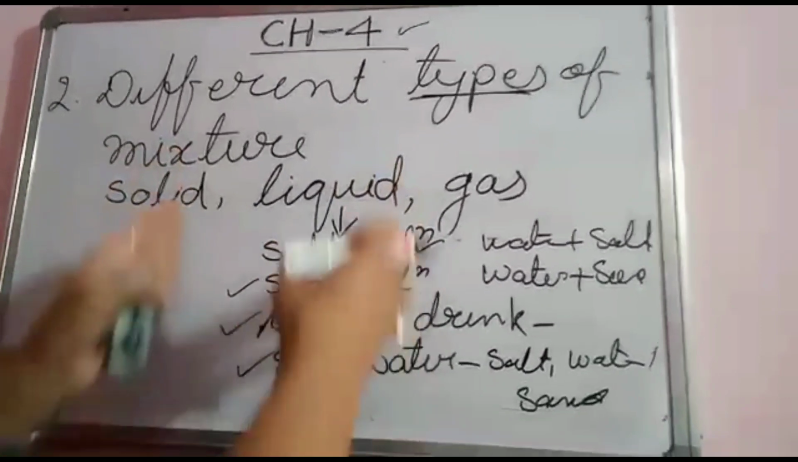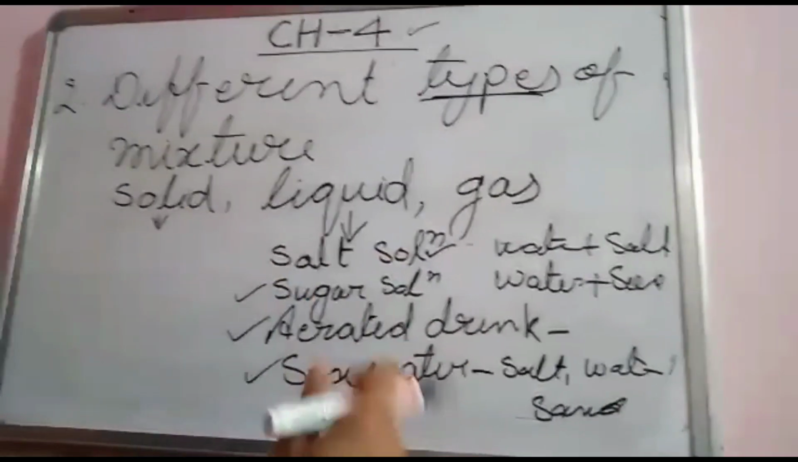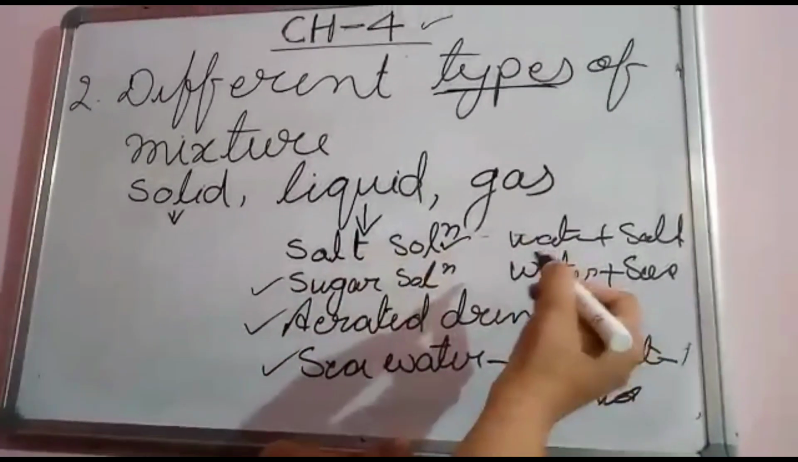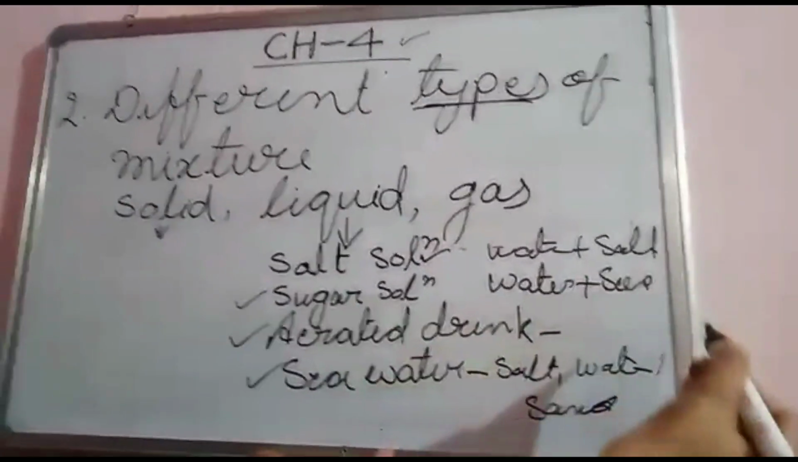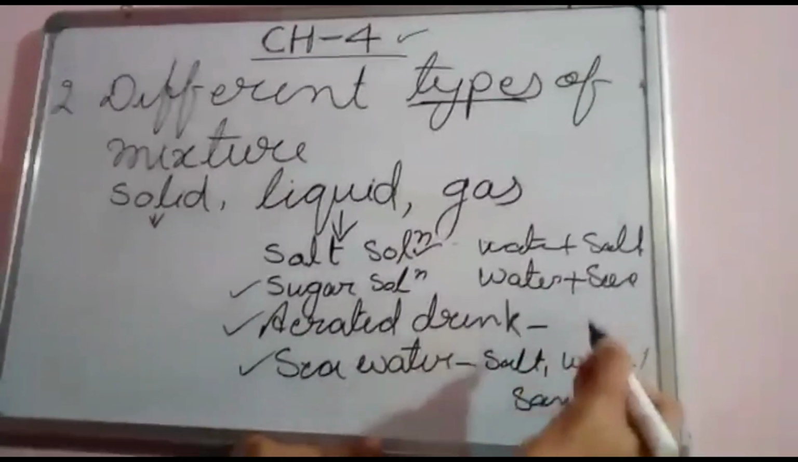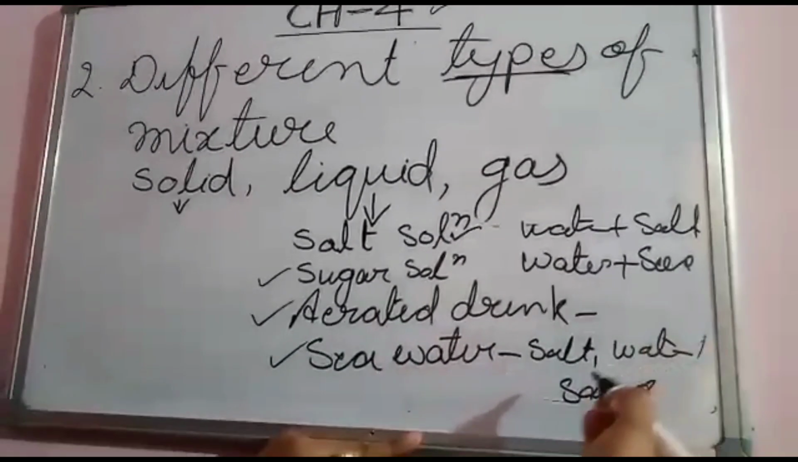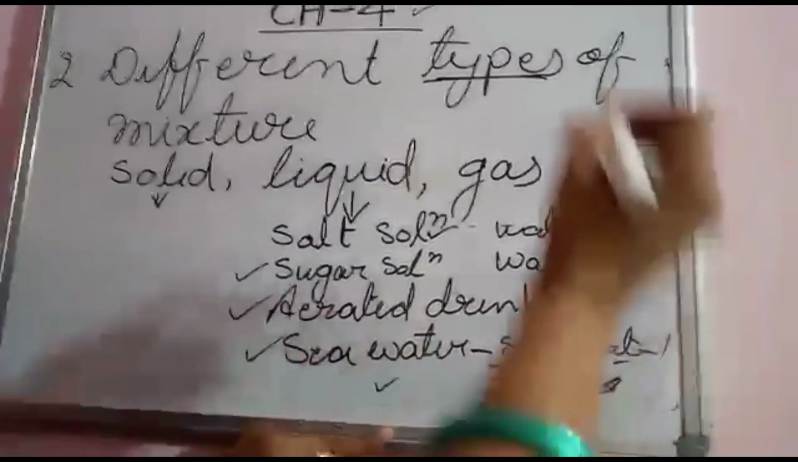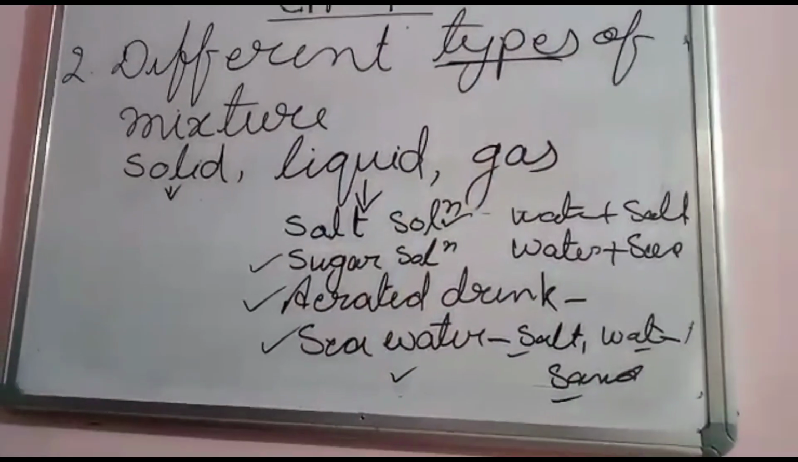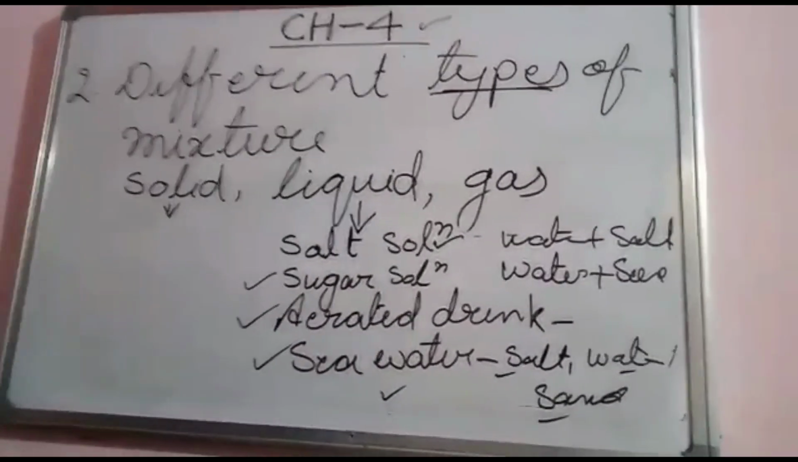So why are all these liquids mixtures? Because one or more components are mixed together. Water and salt, water and sugar. Aerated drinks have sugar, water, citric acid, and carbon dioxide, and sea water consists of salt, water, and sand. Is it clear? Liquid mixture, clear?